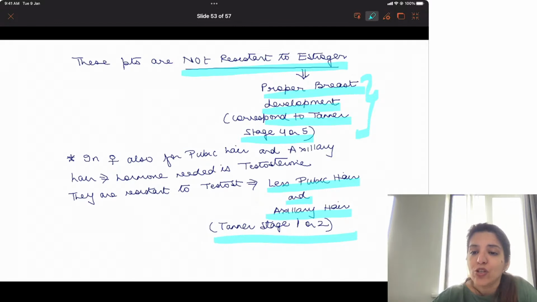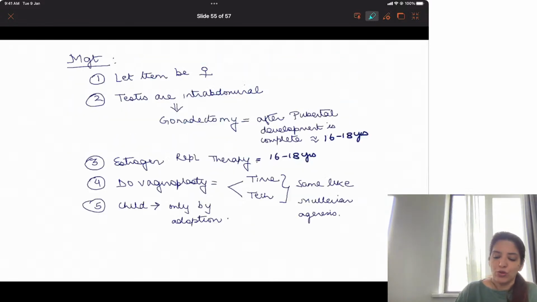And when they don't have any doubt, they know that they are rearing a female child, they expect the female child to menstruate. And when the child doesn't menstruate, they come to you with complaint of primary amenorrhea. Right?